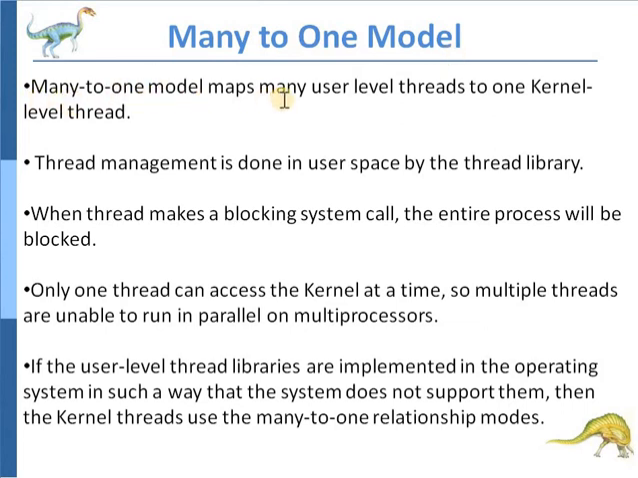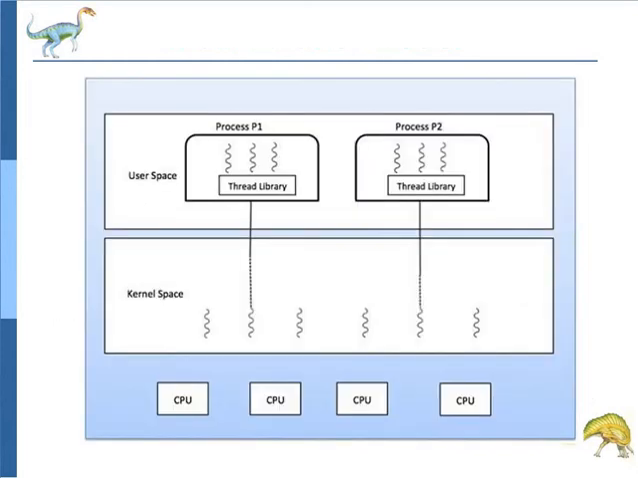Many-to-one model maps many user level threads to the kernel level threads. In this figure, we see the many-to-one mapping. Here multiple user level threads are mapped to one kernel level thread. For example, here is a process P1. Process P1 has 3 threads, and those 3 threads are mapped to a single kernel level thread.